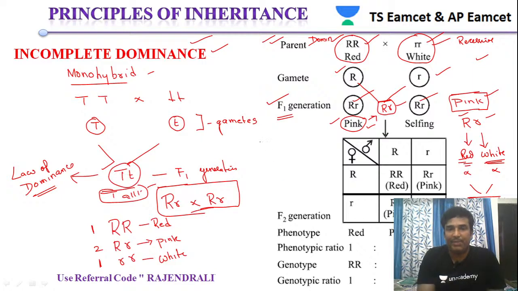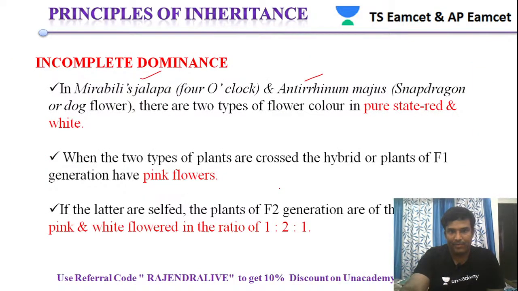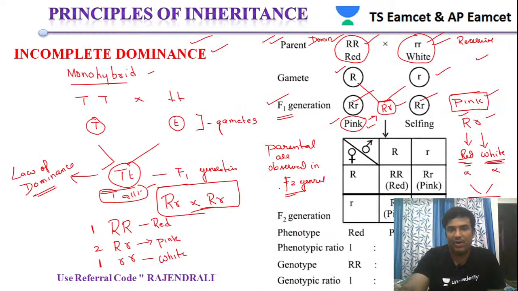So what happens in incomplete dominance? The parental characters are observed in the F2 generation. In the F1 generation, they are not observed. Once again, we will see incomplete dominance in detail. Just now we directly went to the cross and compared monohybrid and incomplete dominance.